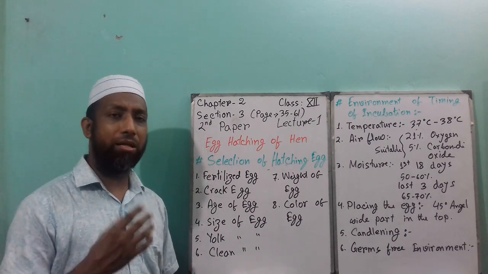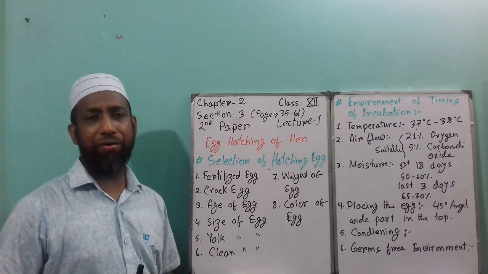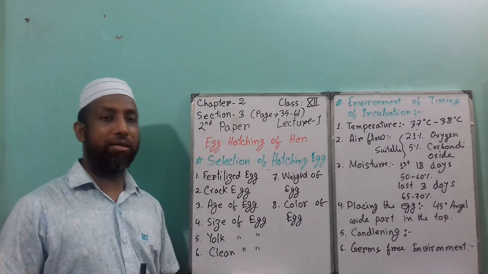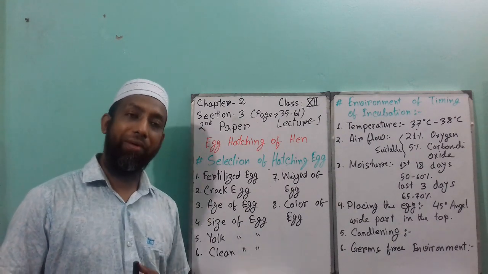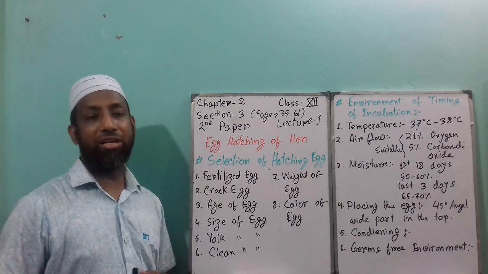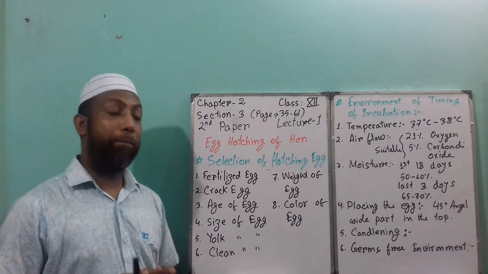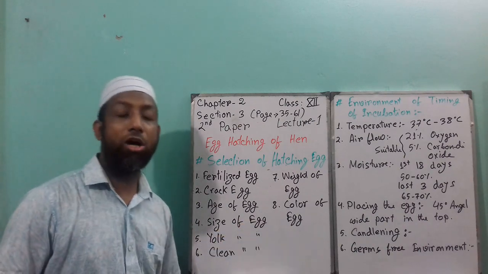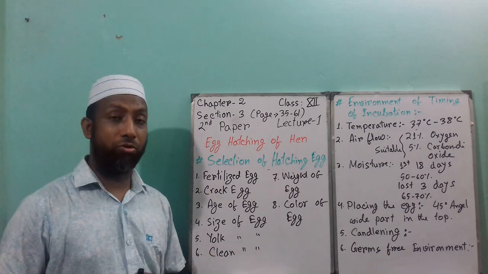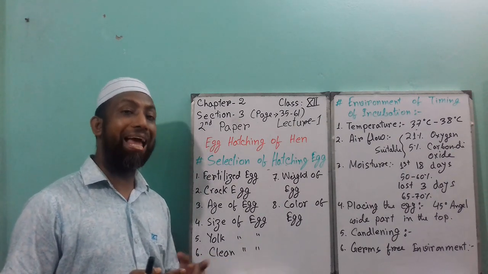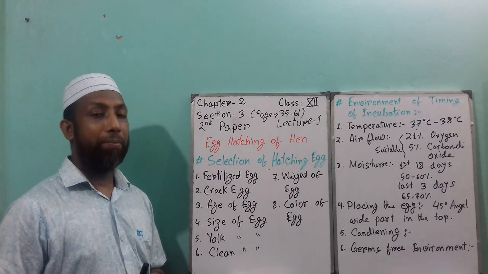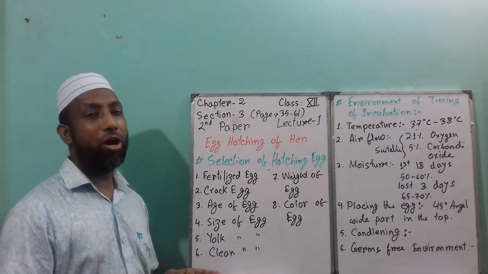In our country, there are lots of improved or hybrid chicken eggs found. Some eggshell color is reddish, some is whitish, some is brownish. It depends. But remember, the color should not be abnormal. If you find any pinkish color egg, that will not be good. If you find the shell is black in color, that will not be accepted as well, because that egg will not hatch.